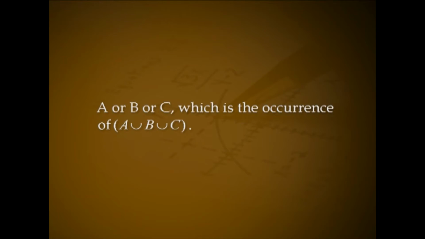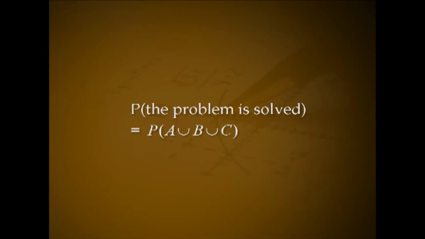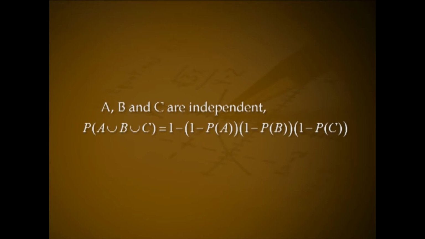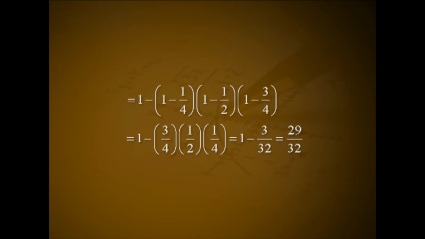The event of the problem is solved occur when the problem is solved by any of A, B and C. That is, the occurrence of the event the problem is solved is equivalent to the occurrence of A or B or C, which is the occurrence of A union B union C. Hence, P of the problem is solved equal to probability of A union B union C. Since A, B and C are independent, P of A union B union C equal to 1 minus P of A into 1 minus P of B into 1 minus P of C. This implies the required probability is 1 minus of 1 minus 1 by 4 into 1 minus 1 by 2 into 1 minus 3 by 4, that is equal to 1 minus 3 by 4 into 1 by 2 into 1 by 4, that is equal to 1 minus 3 by 32, that is equal to 29 divided by 32.